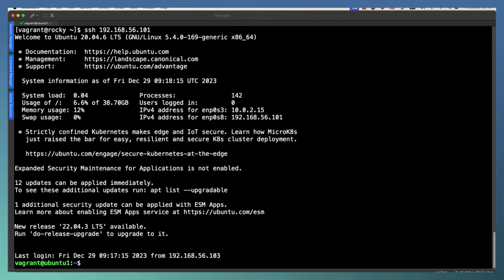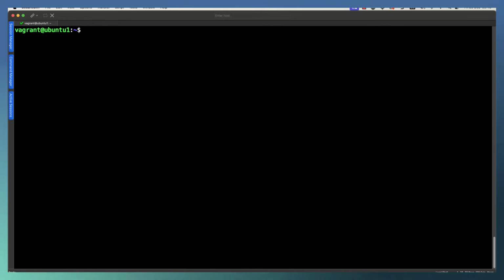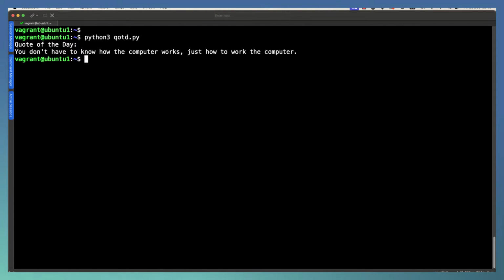If I connect through to one of my client systems, on this client system, I've got a message of the day or quote of the day client set up in a Python file. So with this, then we can go through and see our little fortune cookies. And we can see here's quite a good quote, isn't it? You don't have to know how a computer works, just how to work the computer.